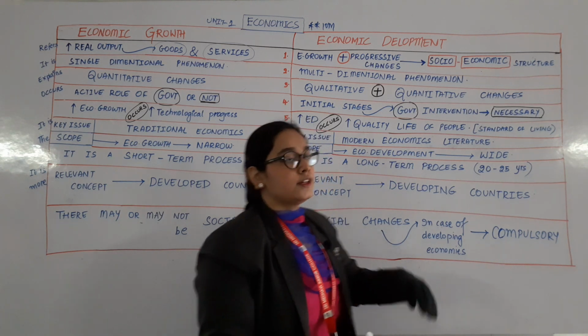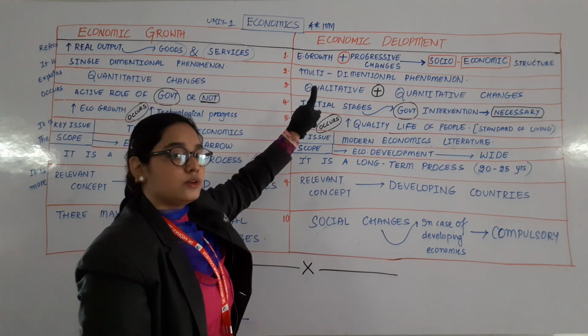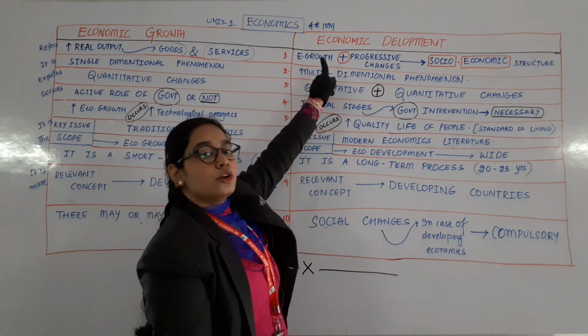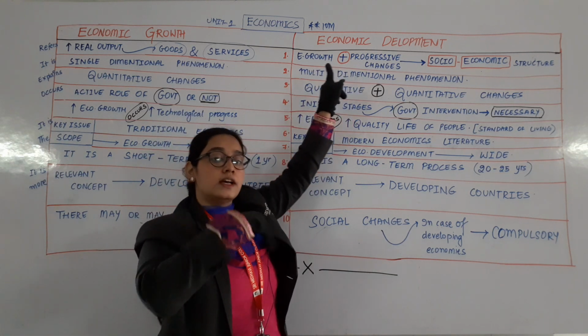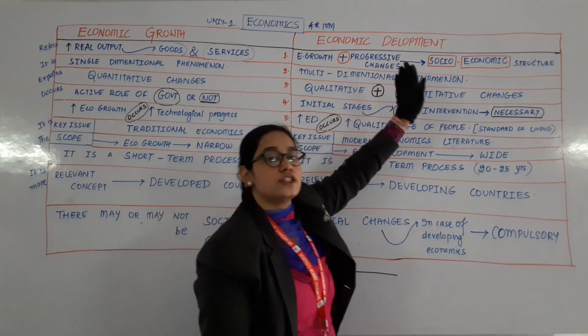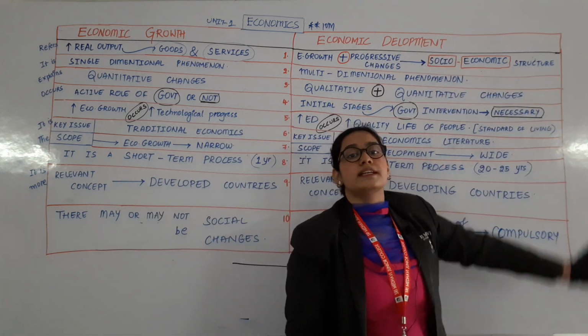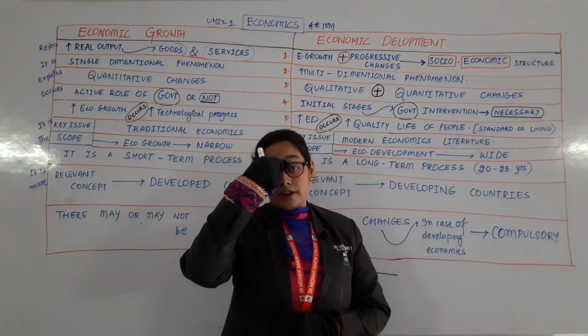Is that clear? So economic development, in that first point what you need to write? It refers not only to economic growth, but also to the progressive changes in the socio and economic structure of a country. First point is clear. Which word have we used?